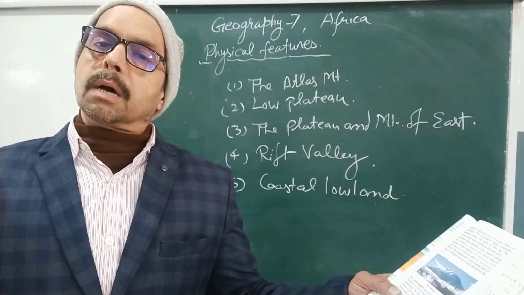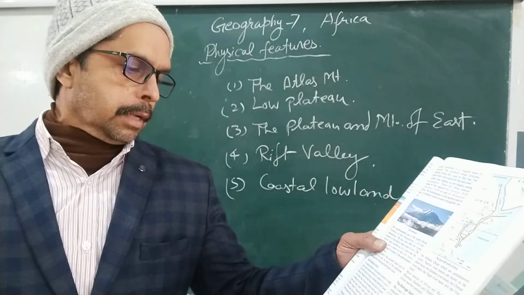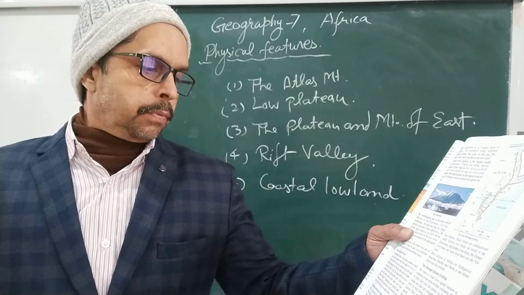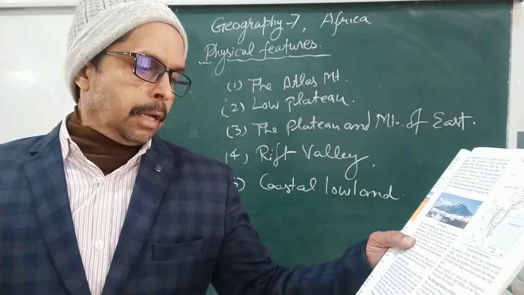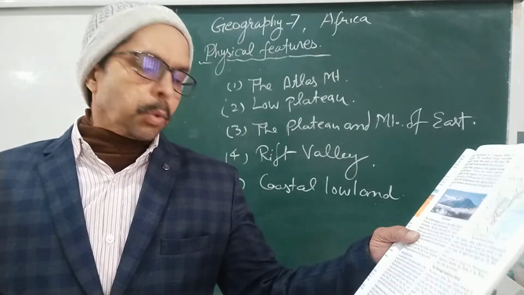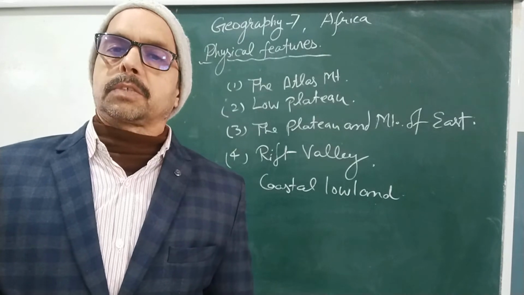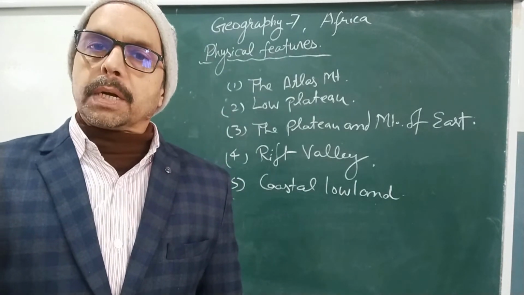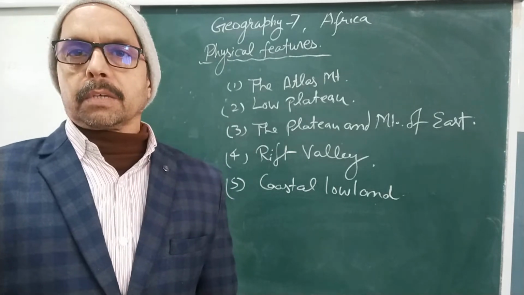And many freshwater lakes are found here, like Lake Malawi, Lake Rudolf, and Lake Tanganyika. Victoria is the third largest freshwater lake of the world. The longest river, the Nile, rises from Lake Victoria.